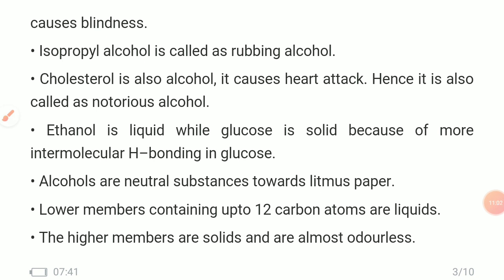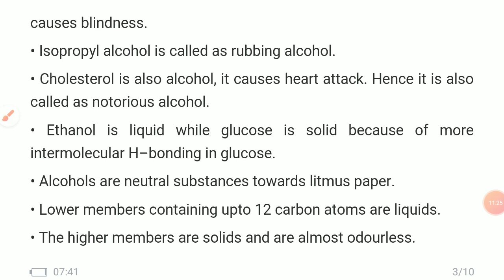First is rubbing alcohol. Rubbing alcohol is isopropyl alcohol, and cholesterol also contains the OH group. It is also an alcohol, and it causes heart attack. And the name of this cholesterol is notorious alcohol.